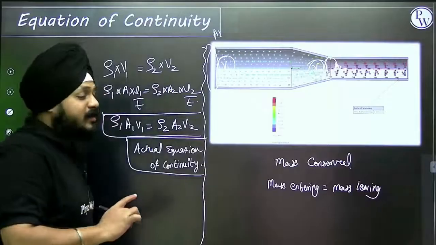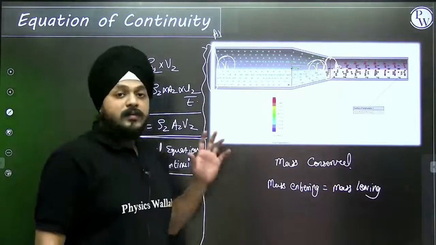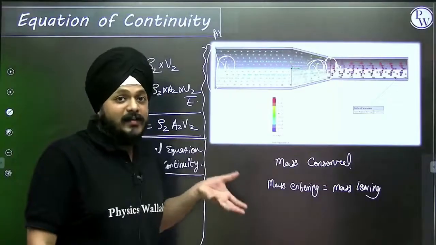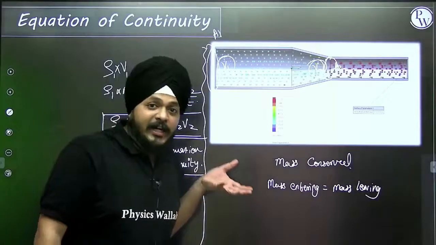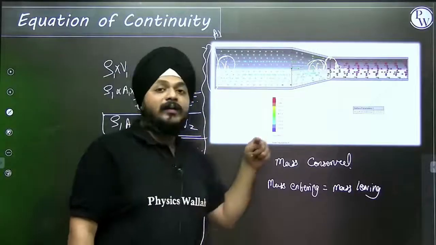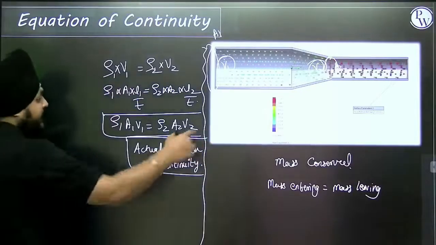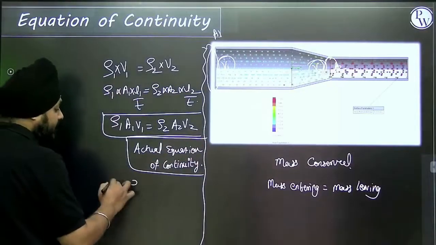But in this case, suppose the density at the entrance point of the pipe is equal to the density at the leaving point.